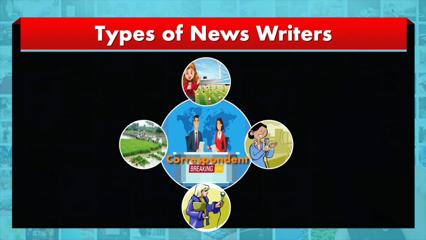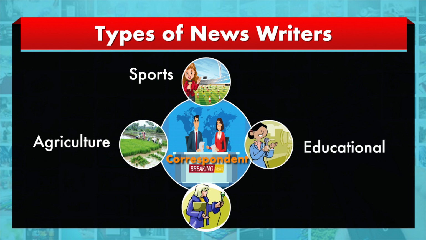Then the correspondents are specialized professionals in a particular domain. For example, an agricultural correspondent has a specialization in agriculture. That is why the discipline of agriculture journalism is coming up, along with sports journalism, medical journalism and educational journalism. These are people who have domain knowledge.